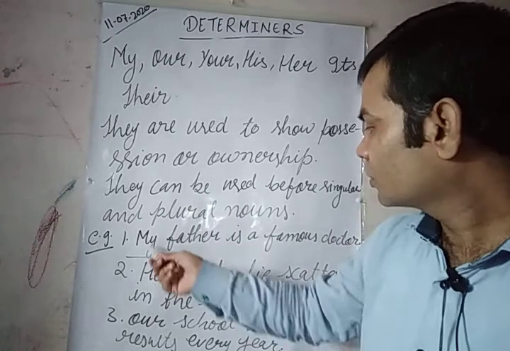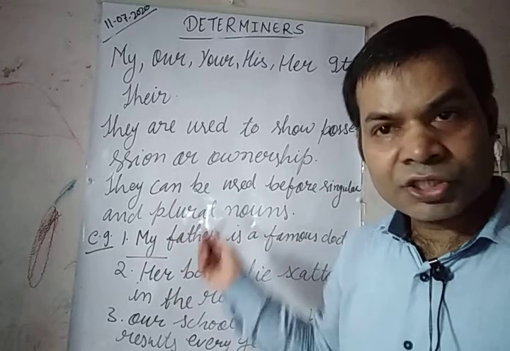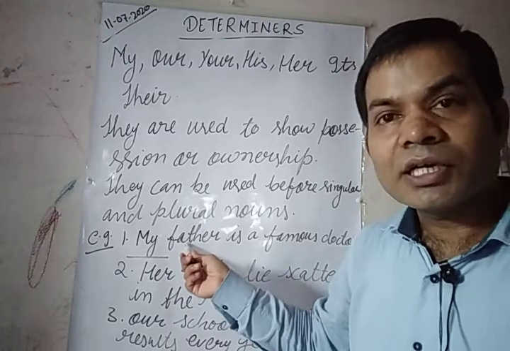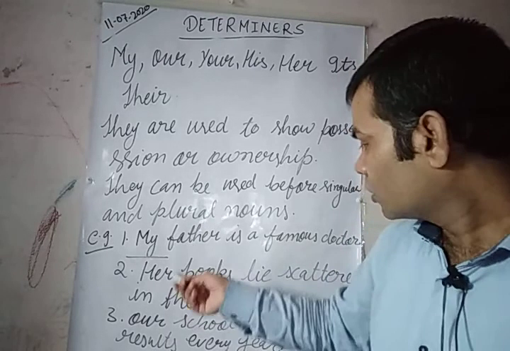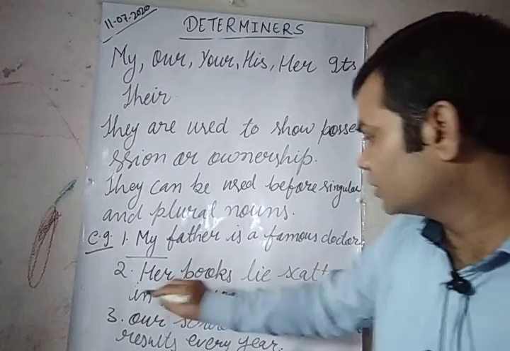Examples. My father is a famous doctor. My shows a possession, and has been used before the noun father. Her books lie scattered in the room. So here, her.